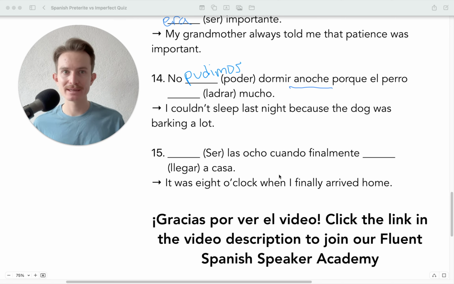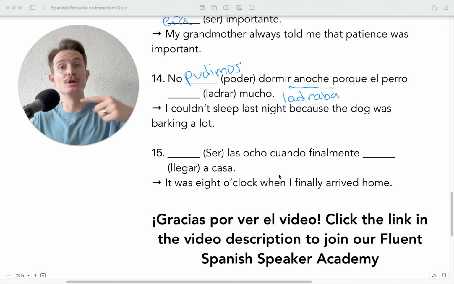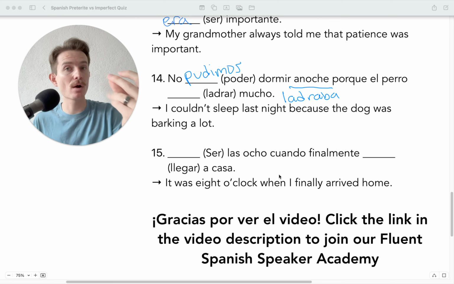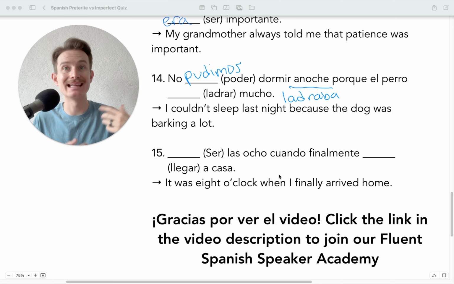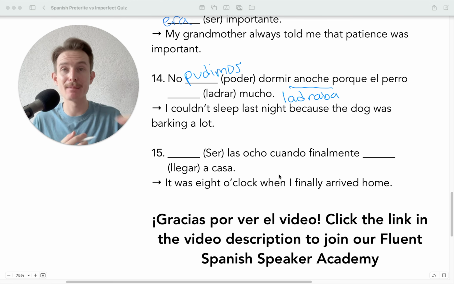No pudimos dormir anoche porque el perro blank mucho. Here we're going to have ladraba because the dog was barking. He didn't bark once. He was continuously barking, and that's why we couldn't sleep, okay? So now we've got it flipped. Here we have the preterite with pudimos, and then we have the imperfect with ladraba. So, no pudimos dormir anoche porque el perro ladraba mucho.